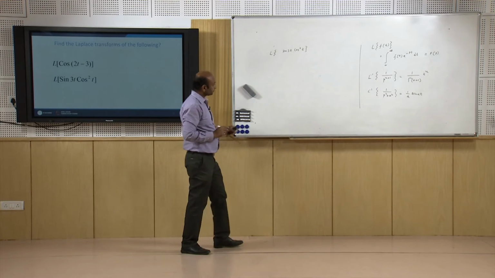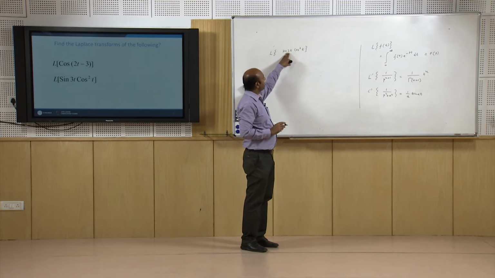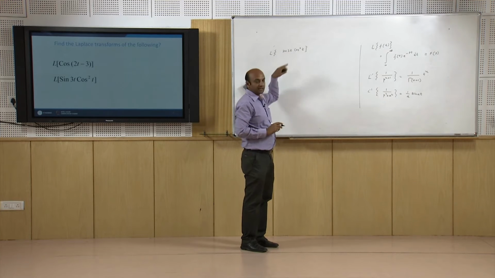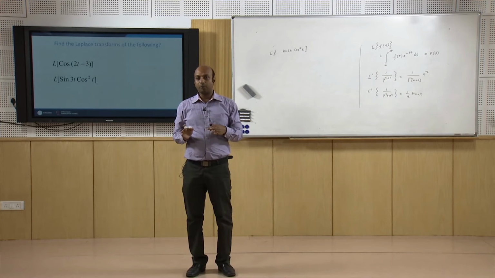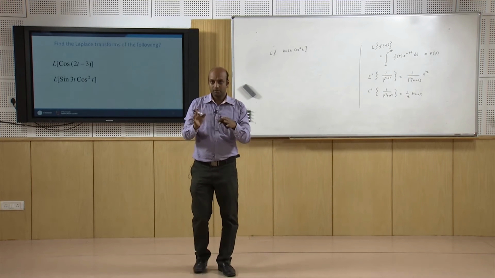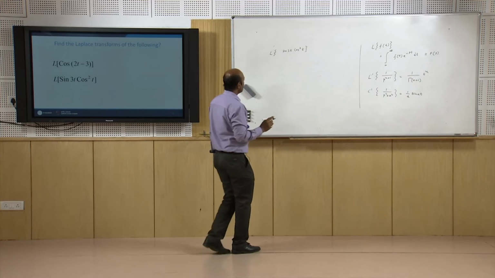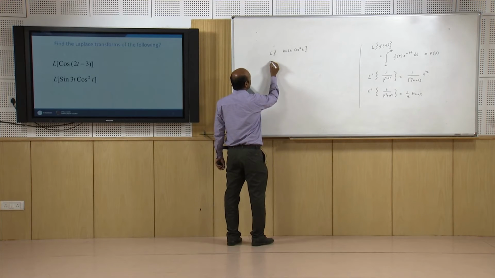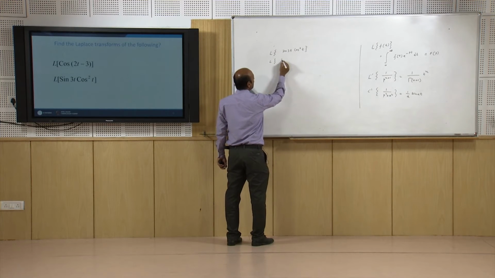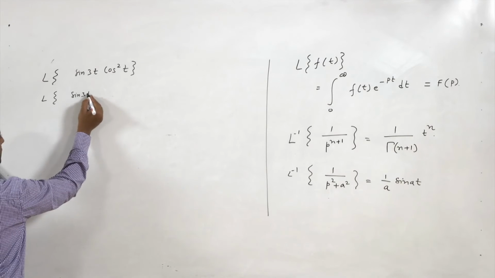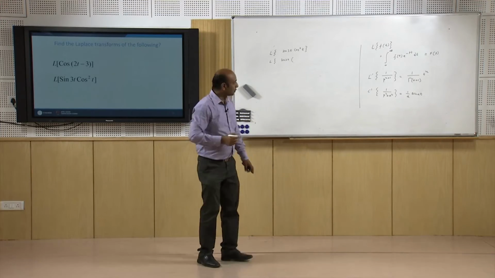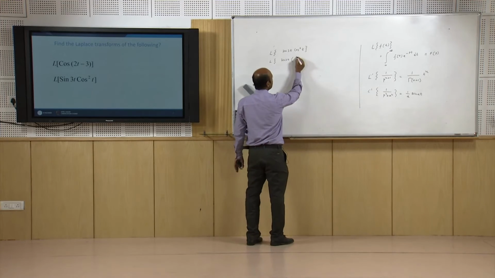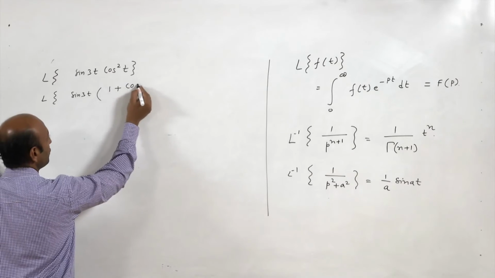Now we know how to find Laplace transform of sin 3t, but we do not know how to find Laplace transform of product of two functions when both involve t. So first we try to break this function. What is cos square t? So cos square t can be written as 1 plus cos 2t by 2.